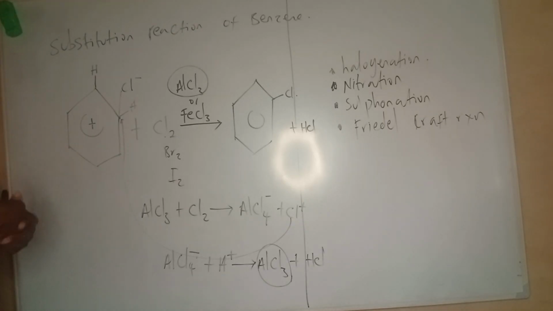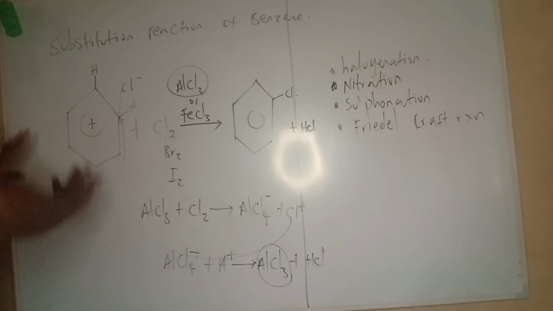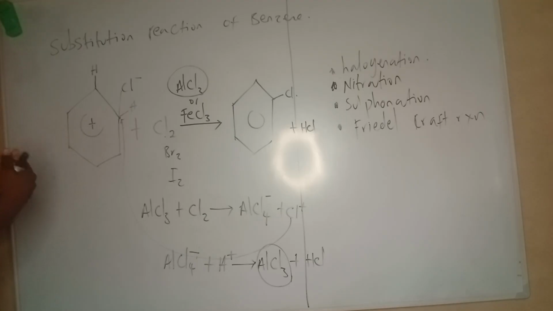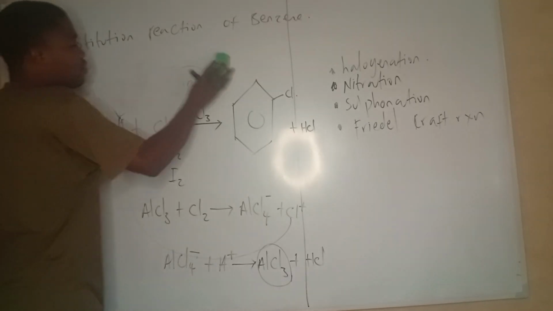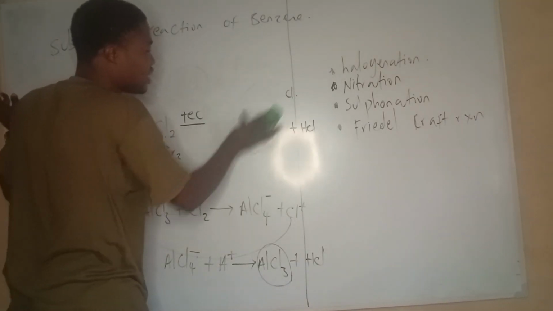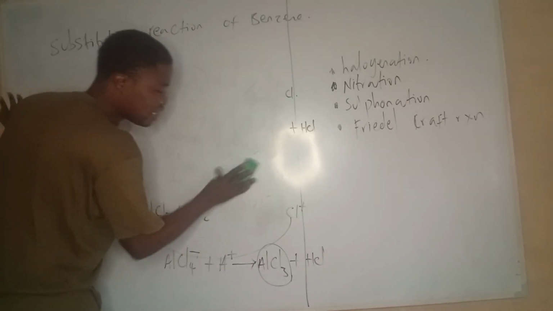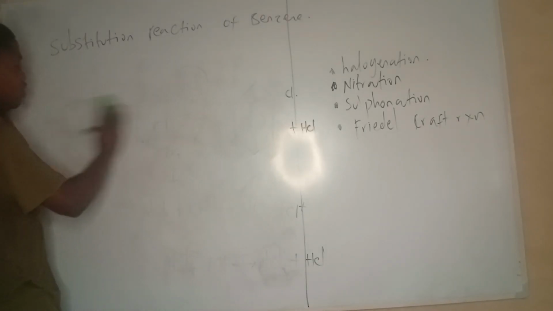So that's how the halogenation of benzene works. The same thing occurs for bromination. So in general, this is the halogenation of benzene. Don't forget, benzene undergoes mainly electrophilic substitution. So on to the next reaction. No time.